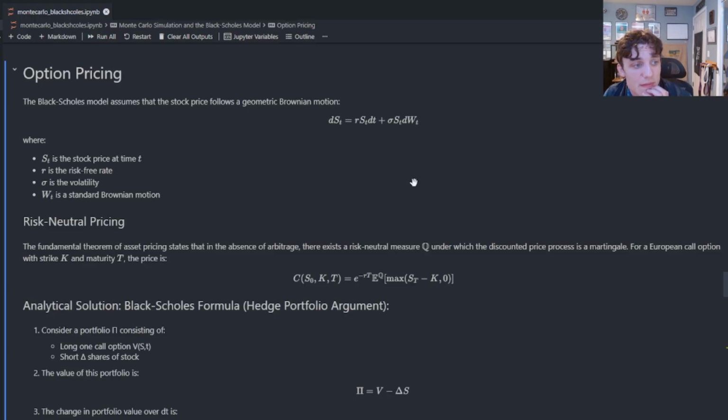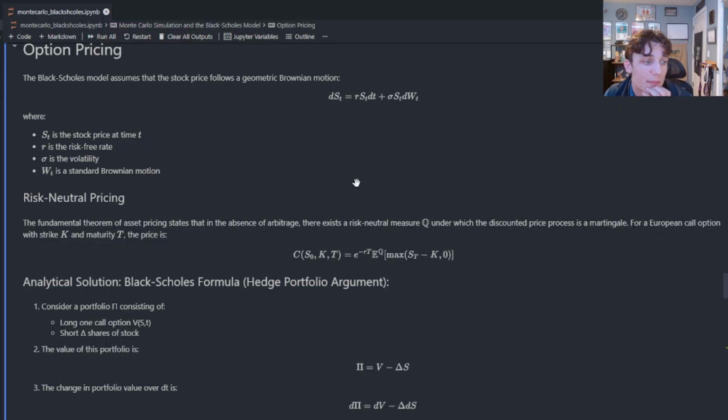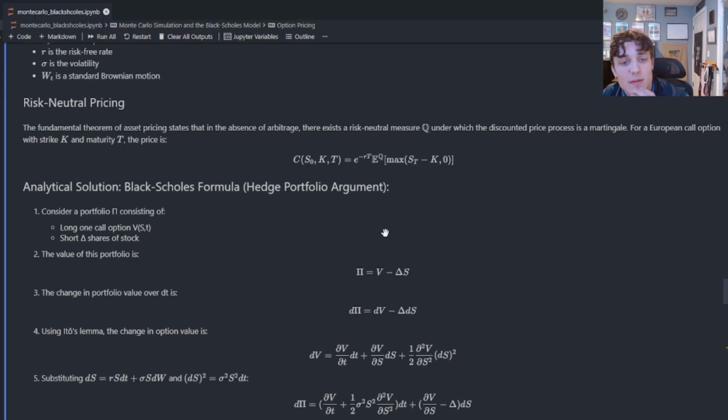These are the dynamics of the stock price path. And the risk-neutral pricing, that is the fundamental theorem of asset pricing, says that in the absence of arbitrage, we have something called a risk-neutral measure Q, under which the discounted price process is a martingale. And that means for a European call option, we can present the price as the discounted, that is e to the negative rT, risk-neutral expected payoff, where the payoff is given by S sub capital T.